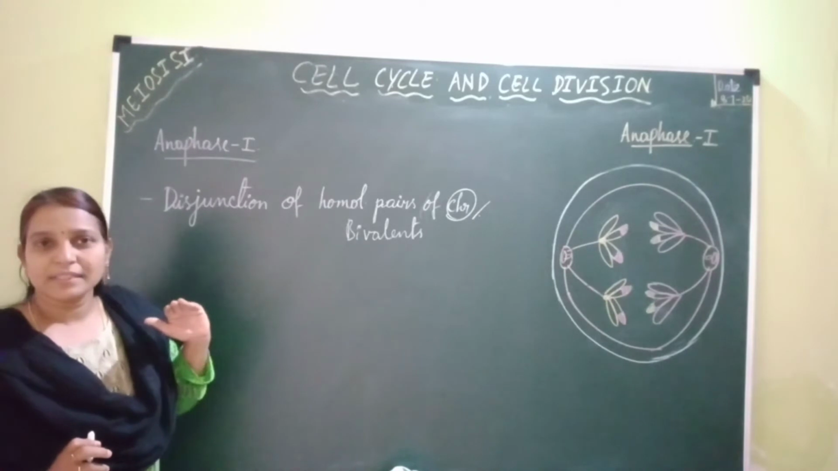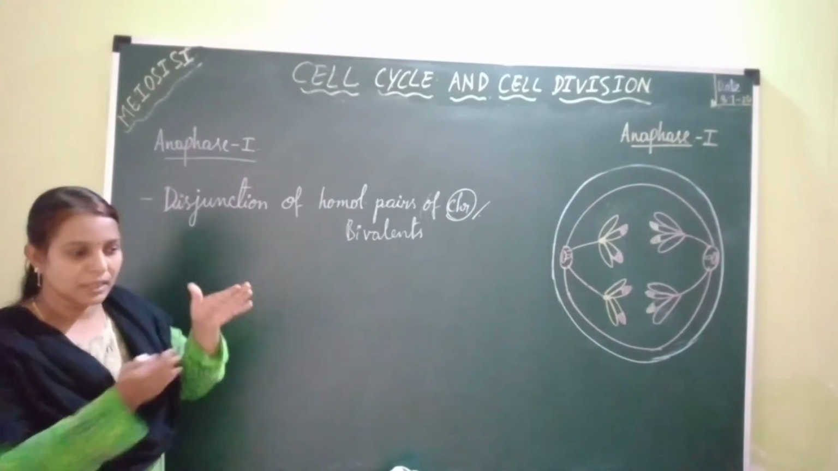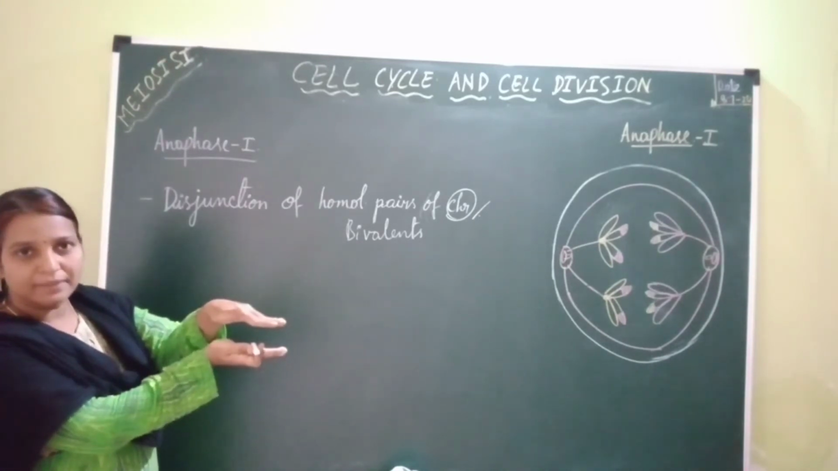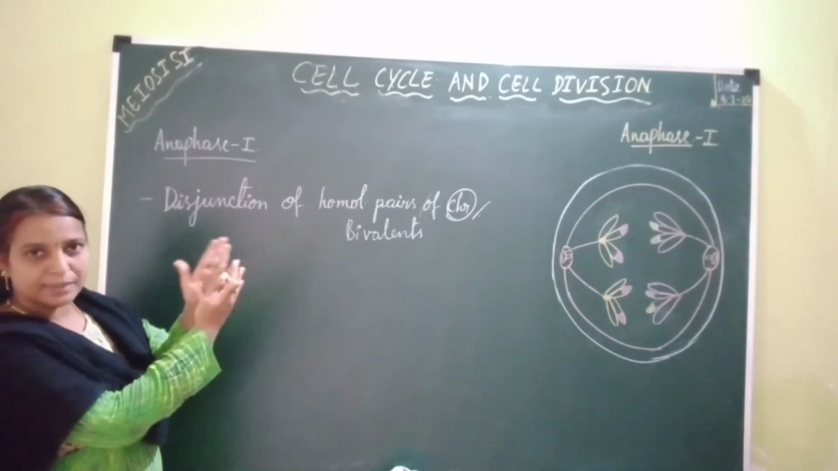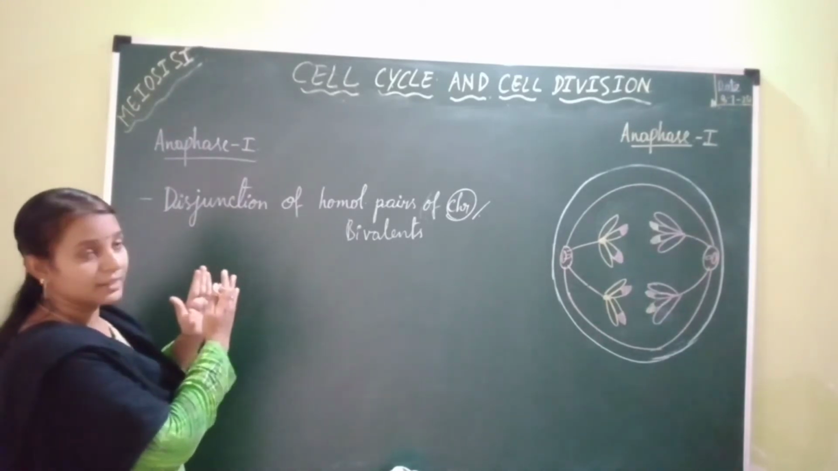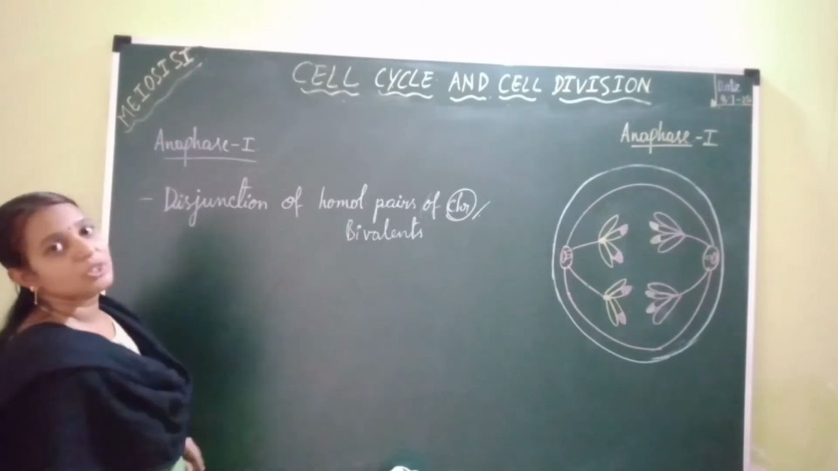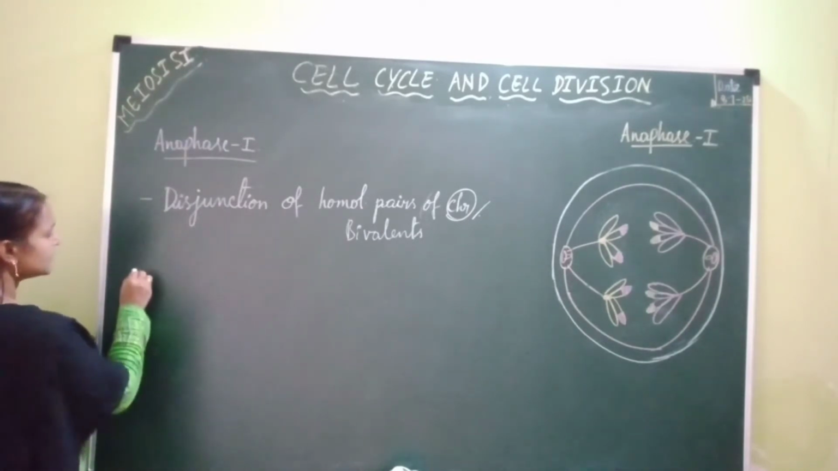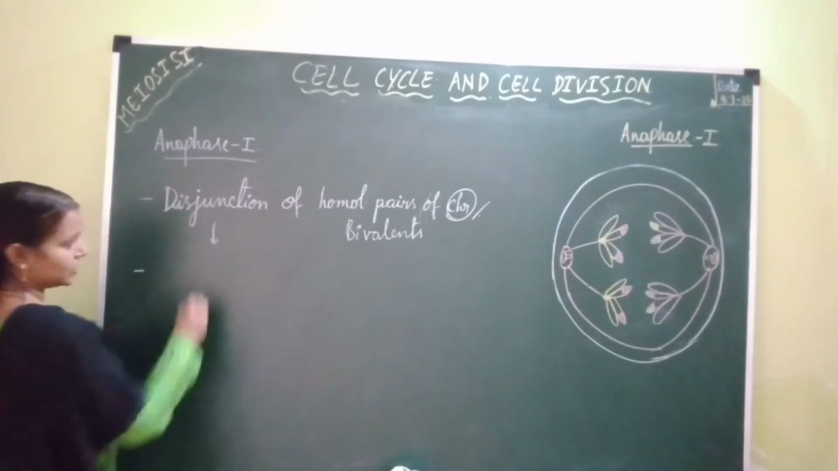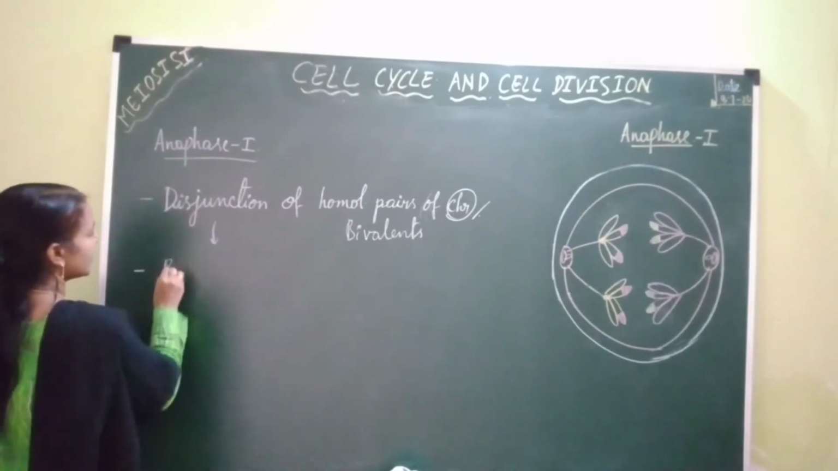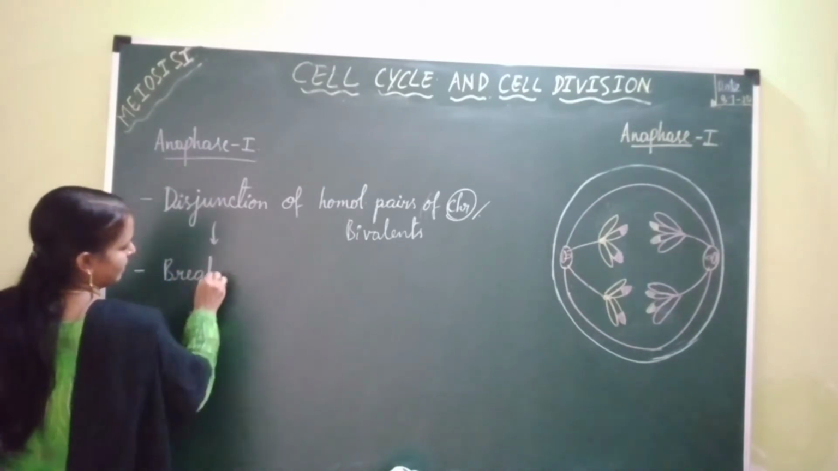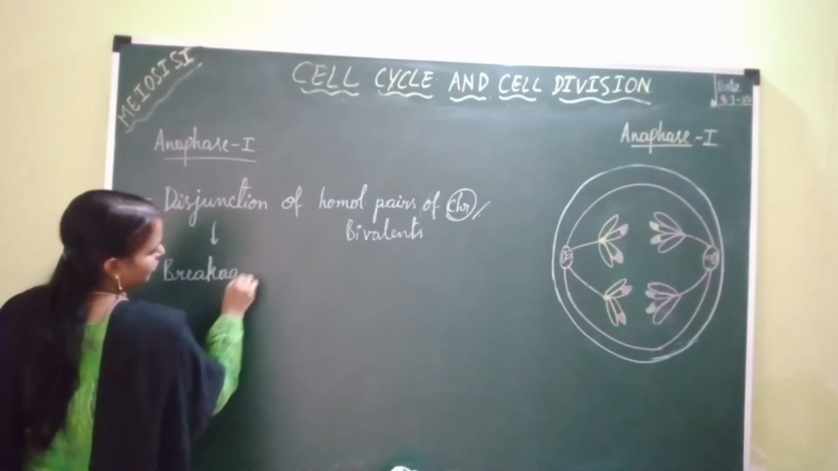breakage. So when these chiasmata break, what happens? The two chromosomes present in the bivalent undergo disjunction, separation, due to which they get separated from one another and they start moving towards two opposite poles of the cell. So this disjunction of homologous pairs of chromosomes or bivalents occurs during anaphase 1 due to the breakage of chiasmata.